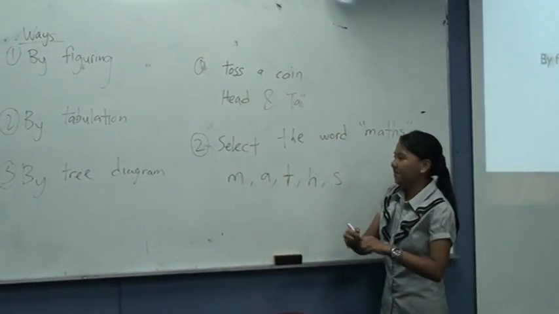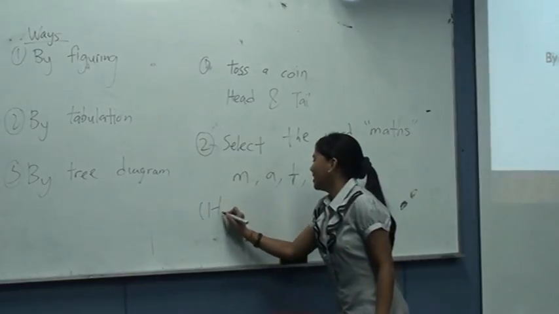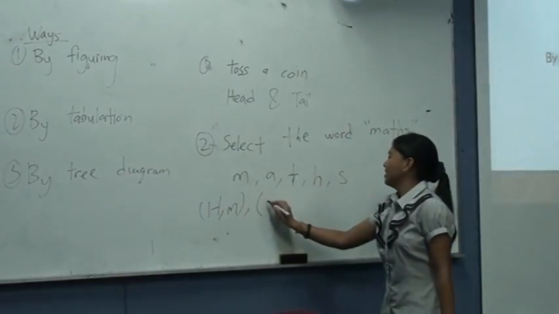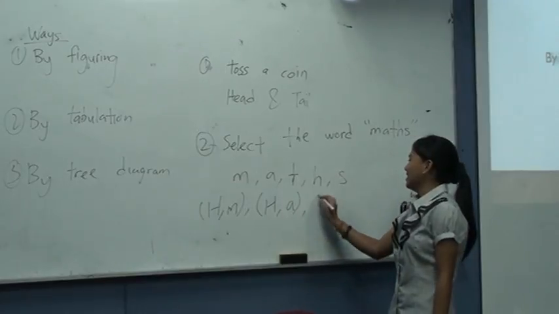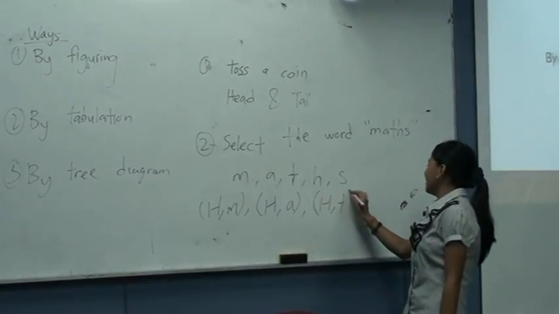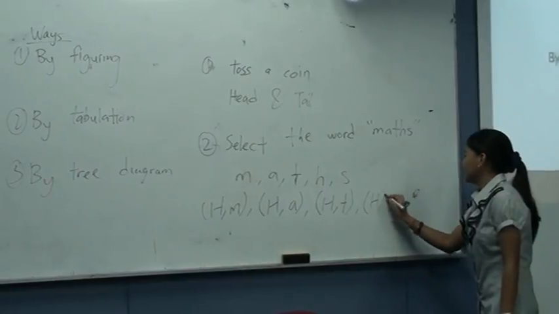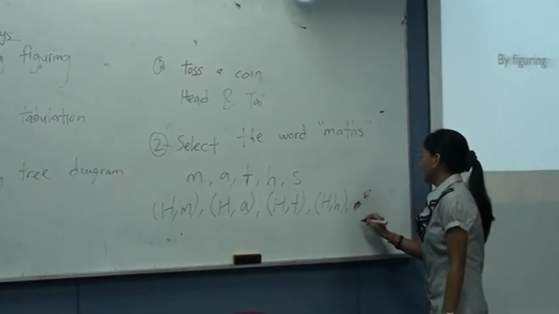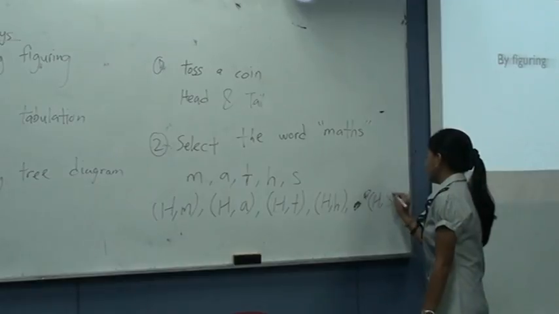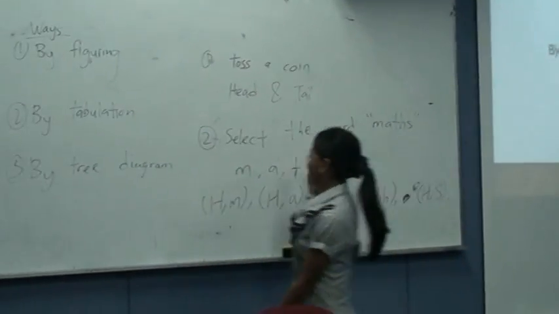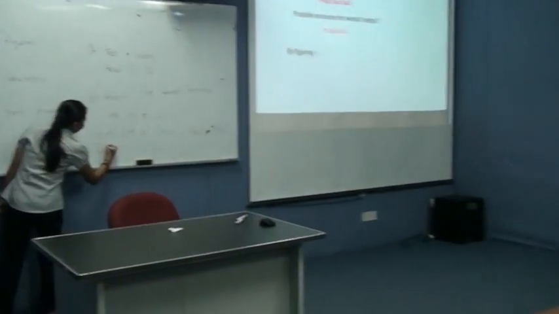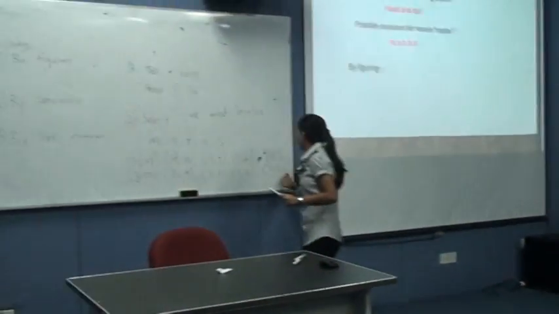HM, HA, HT, HH, HS. How about tails? TM, TA, TT, TH, and finally TS. Correct. So this is by figuring.